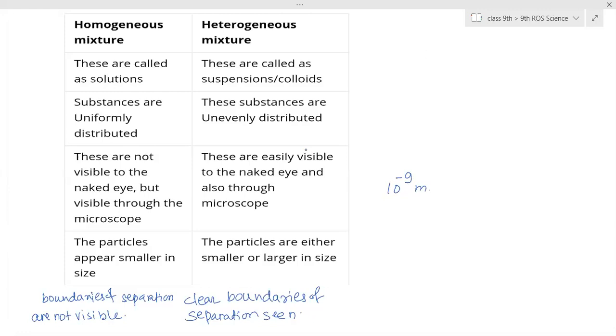For example, if you take a 1 meter scale and divide it so that every part is one billionth part, then one billionth of a meter is called a nanometer. Are you able to imagine?